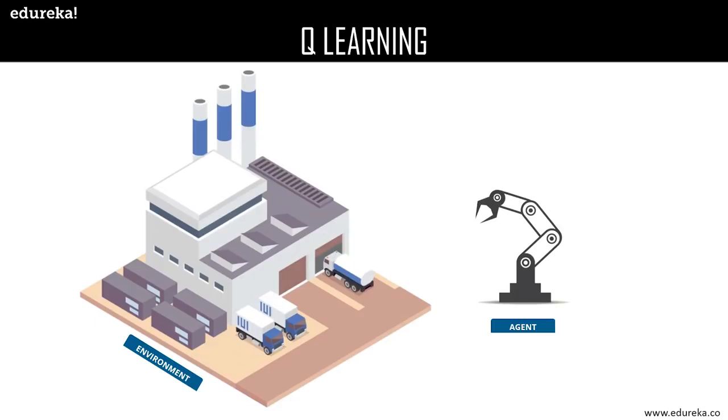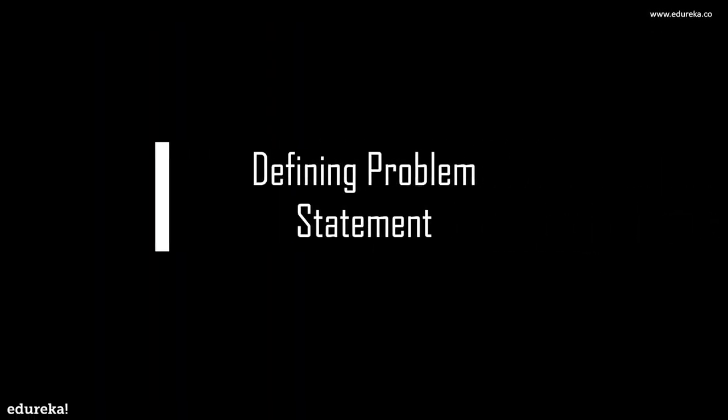Now the tasks we discussed just now have a property in common. These tasks involve an environment and expect the agent to learn from the environment. Now this is where traditional machine learning fails and hence the need for reinforcement learning. Now, it is good to have an established overview of the problem that is to be solved using Q learning or reinforcement learning. So it helps to define the main components of a reinforcement learning solution, that is the agent, environment, action, rewards, and states. So let's suppose we are to build a few autonomous robots for an automobile building factory.